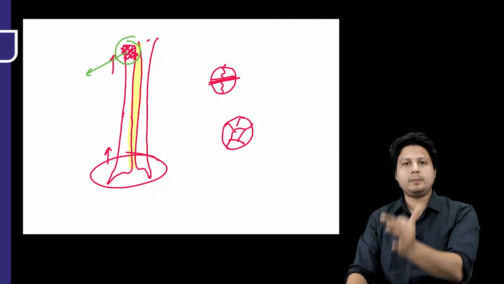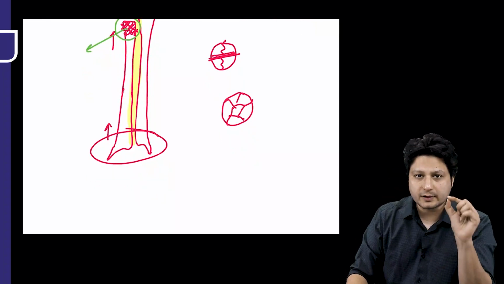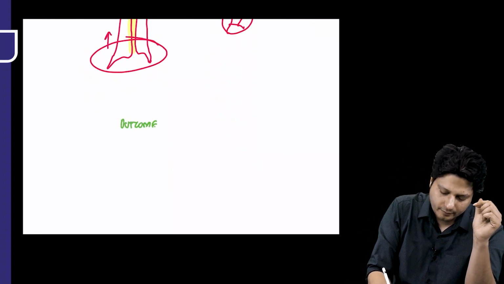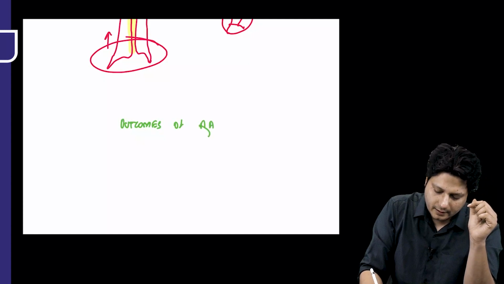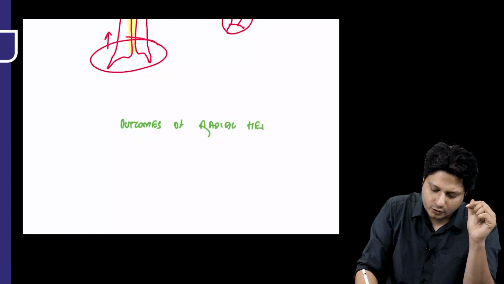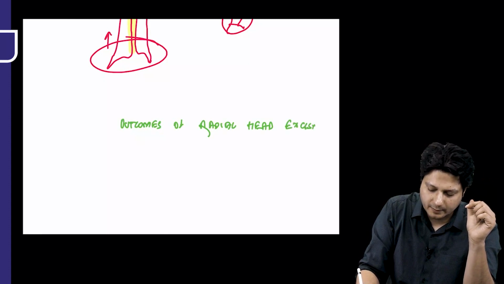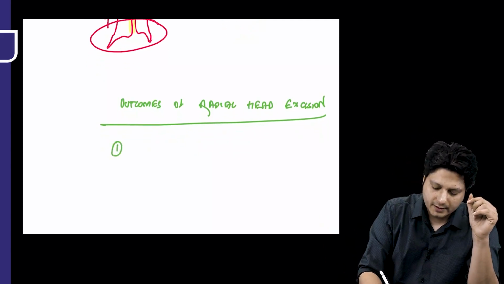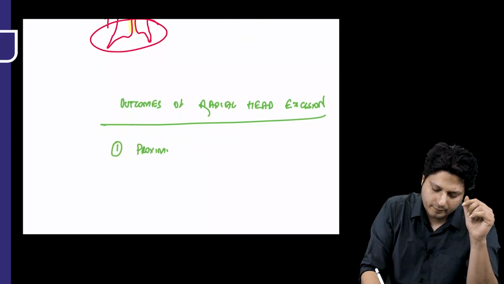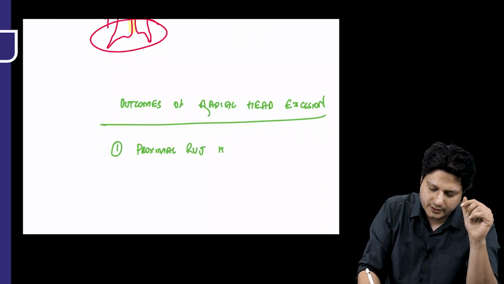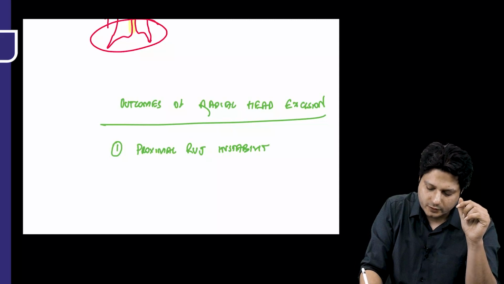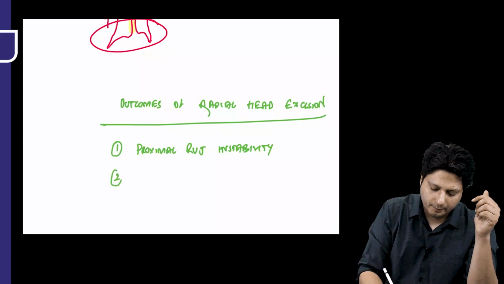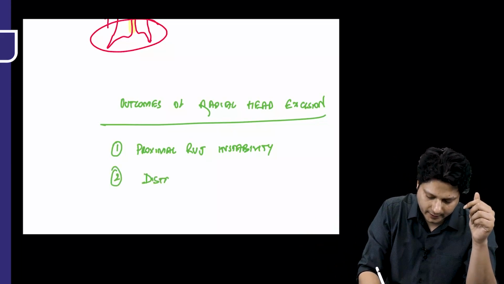Now, what are the possible complications which the patient will experience after the excision of the radial head? So, what are the outcomes of radial head excision? Hopefully you have understood why this excision is performed and what the possible complications related to it are. One is proximal radio-ulnar joint instability. Alright. So, there will be an instability in the proximal radio-ulnar joint. That is one thing. It is obviously going to happen. Second is the distal radio-ulnar joint instability.